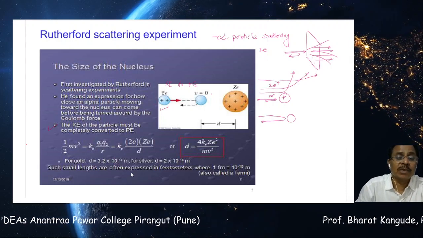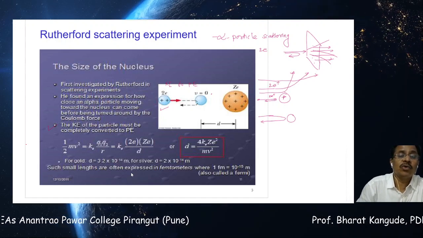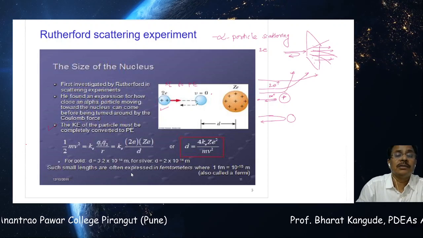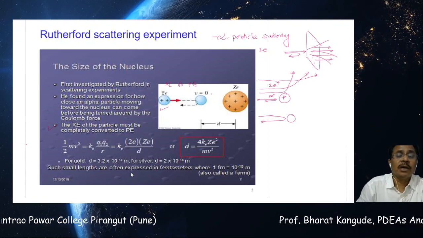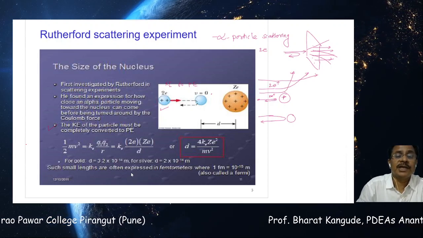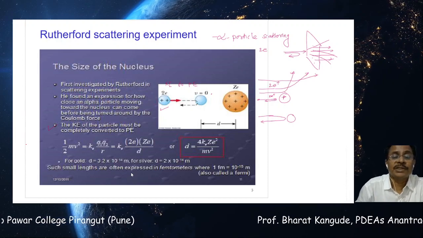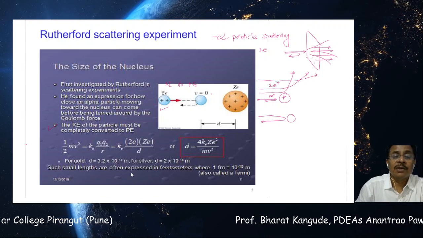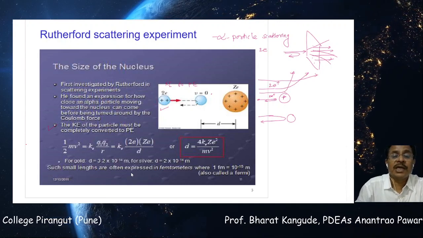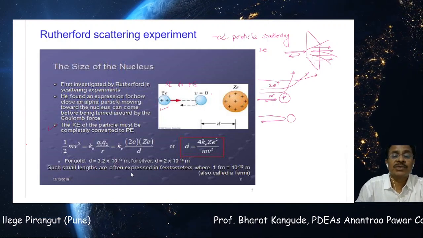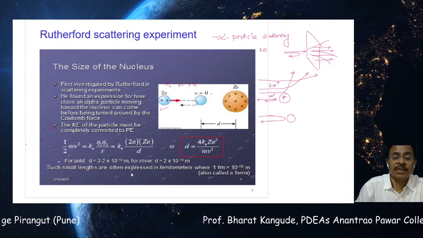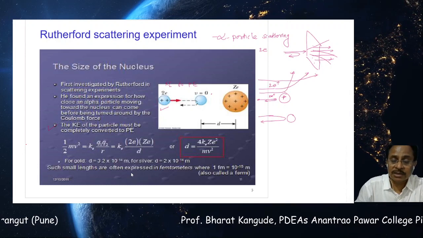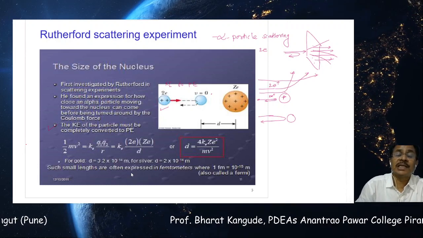So replacing, 1/2 mv square is equal to K into Q1 Q2 upon r, is equal to the constant K0 into twice E multiplied by Ze upon D, and if I go for this calculation, that gives me D is equal to 4 times K into Ze square upon mv square. So here K is a constant, it can be measured, Z is known, E square is known, the mass of this alpha particle is known, and its velocity also can be measured.